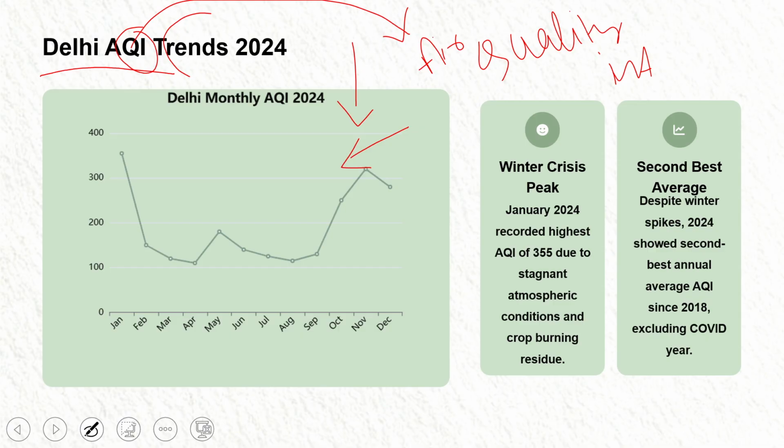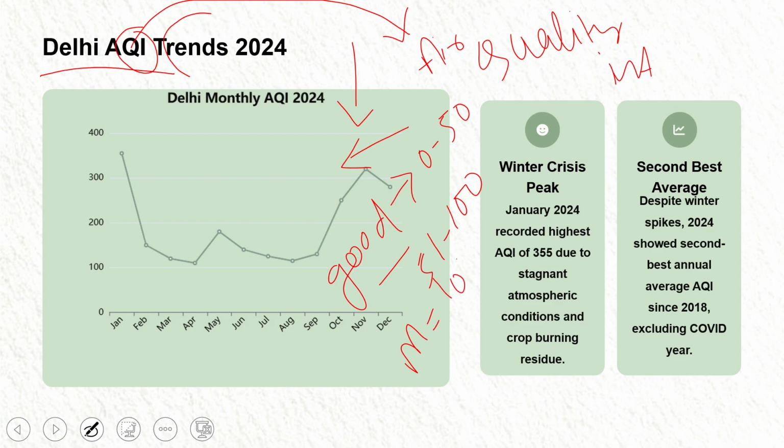If we are talking about AQI, then we need to know what is a good AQI. A good AQI is between 0 to 50. For satisfactory, it is 51 to 100. For moderate, it is 101 to 200. For poor, it is 201 to 300. For very poor, it is 301 to 400. And in the case of severe, it is 401 to 500.